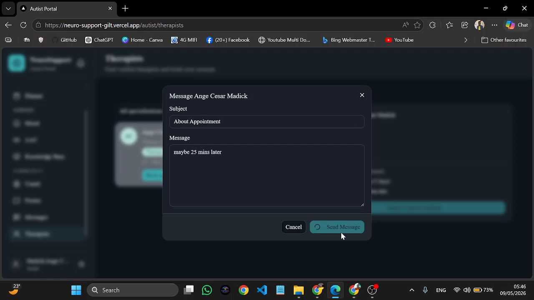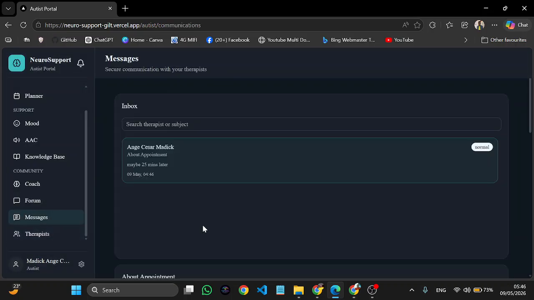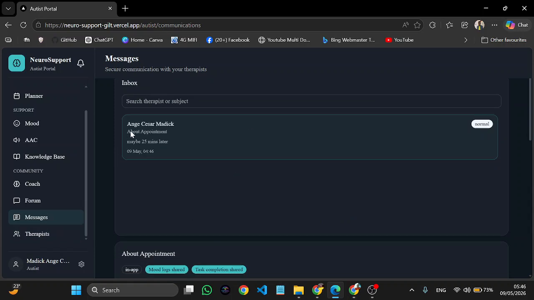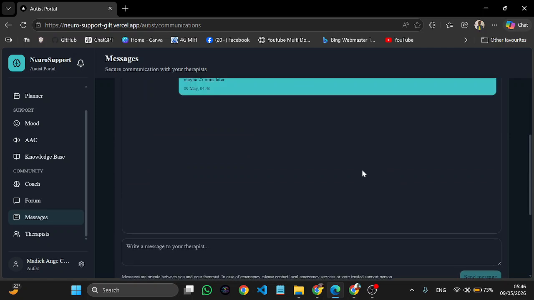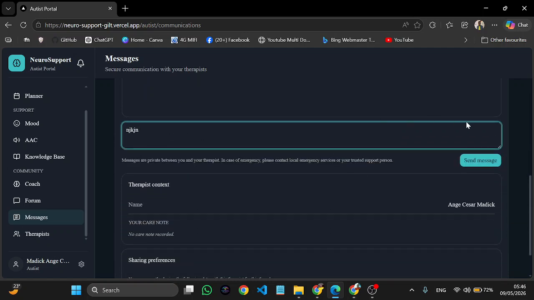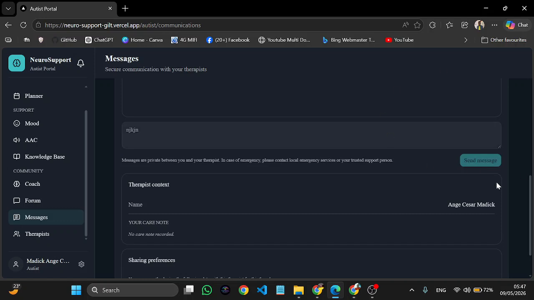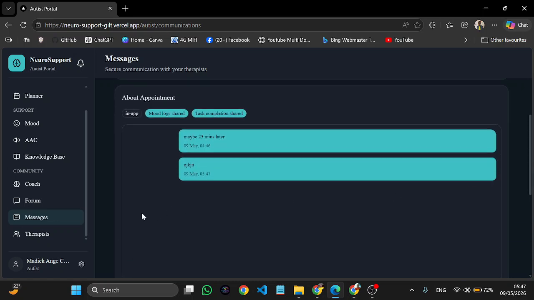Send this message, and the therapist will receive it. You can see here in my inbox, I have this message I sent, which started a conversation. So I can continue to converse with him, tell him more, and you will see when I go to the therapist that he actually received those messages. So this is about the autist portal.